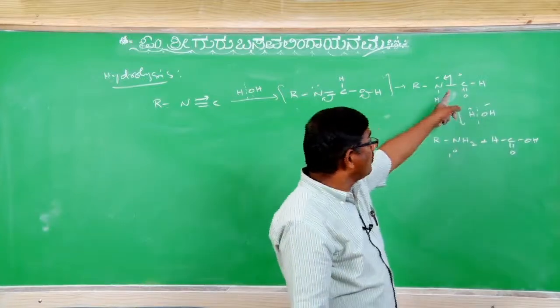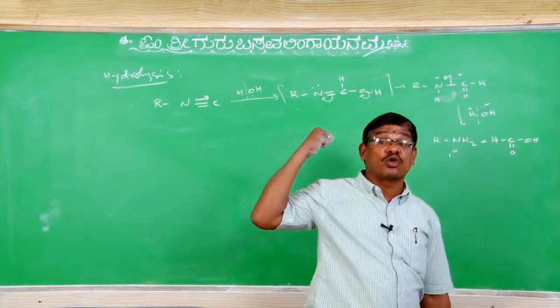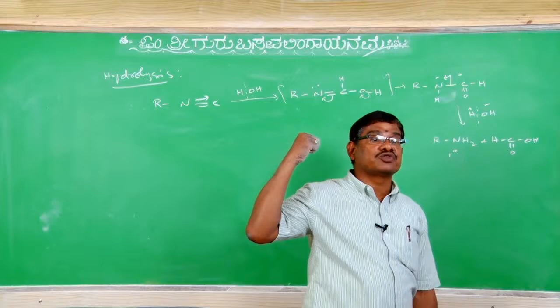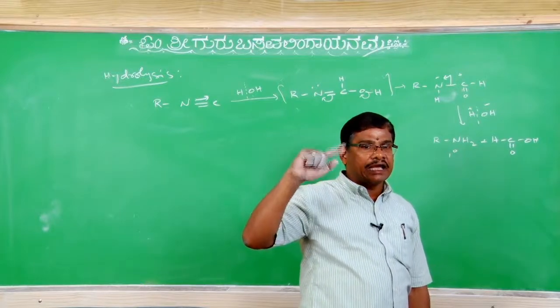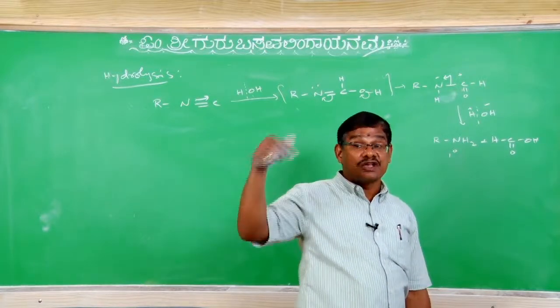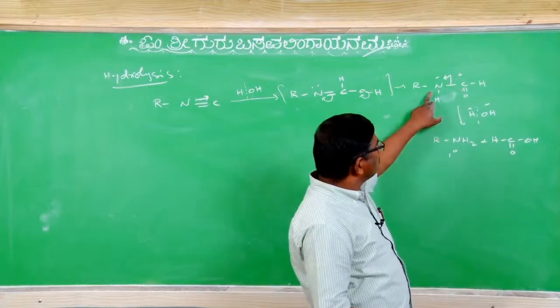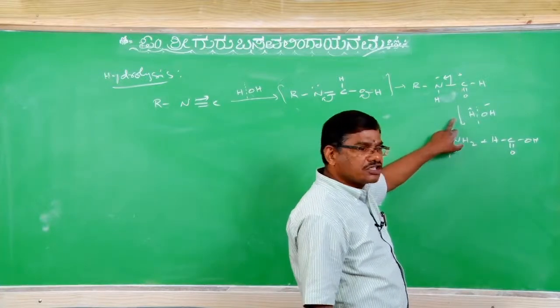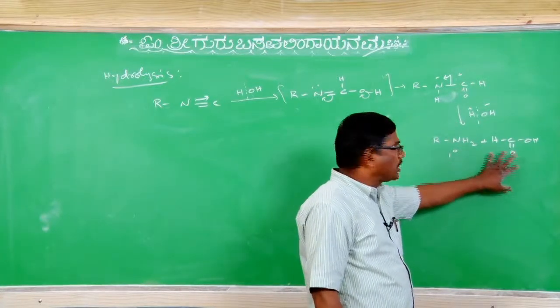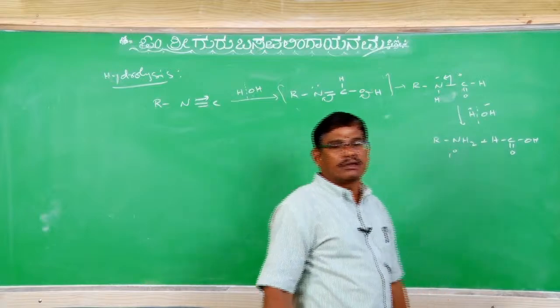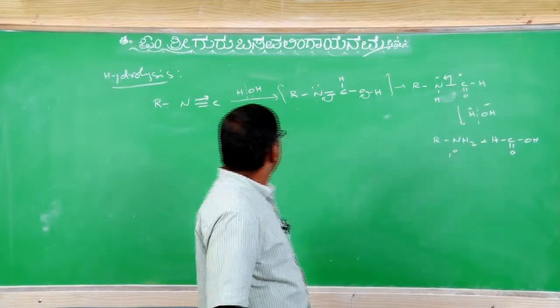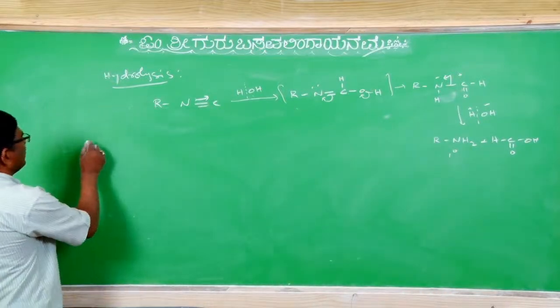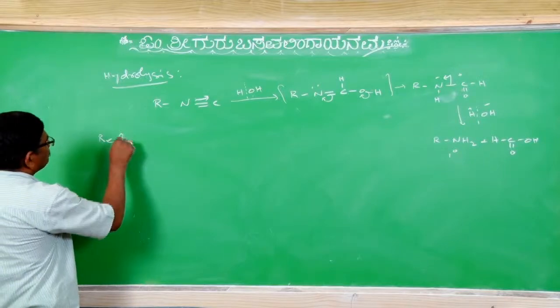It is only formamide because it is alkane isonitrile or alkyl isocyanide. So this compound on further hydrolysis with water gives the respective formic acid along with the primary amine. Clear? So that is hydrolysis. And next, reduction.